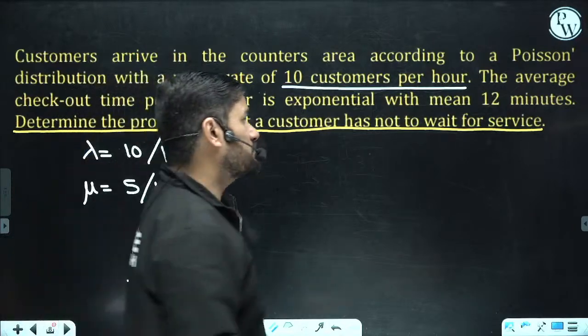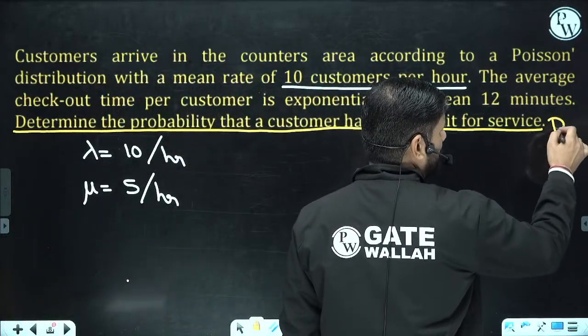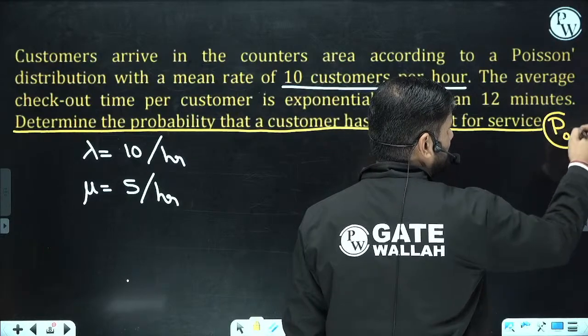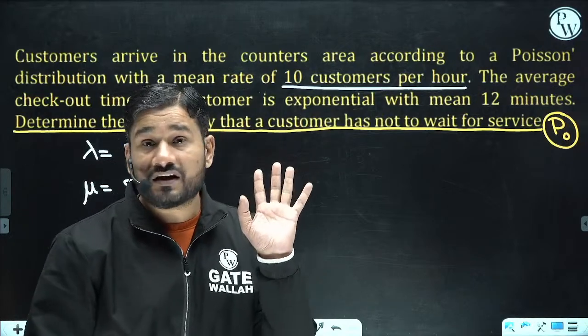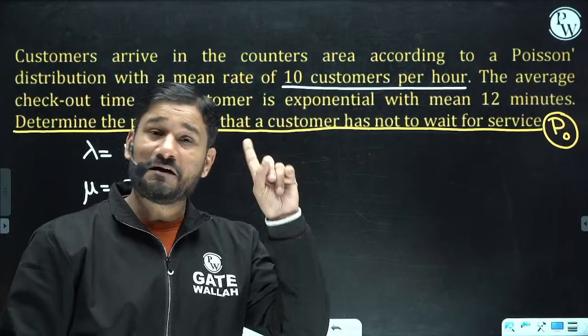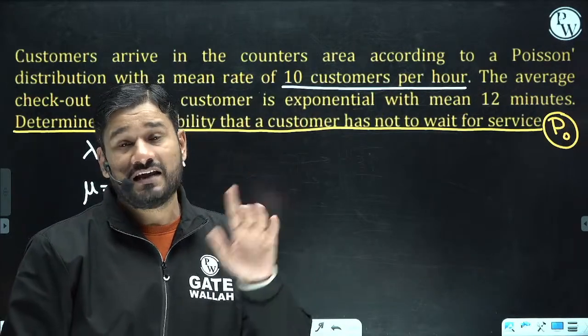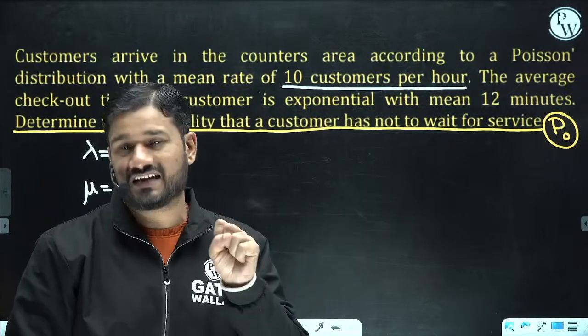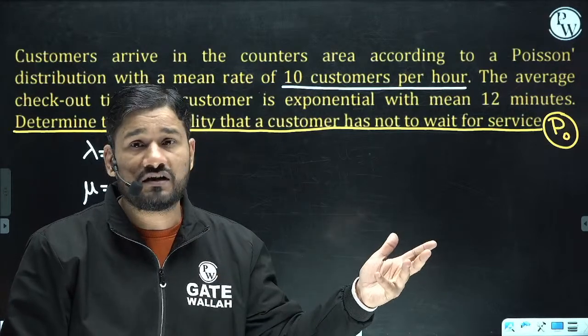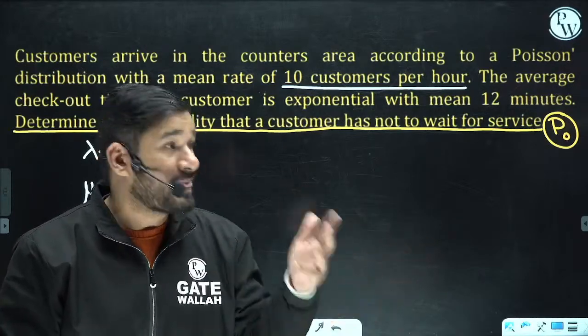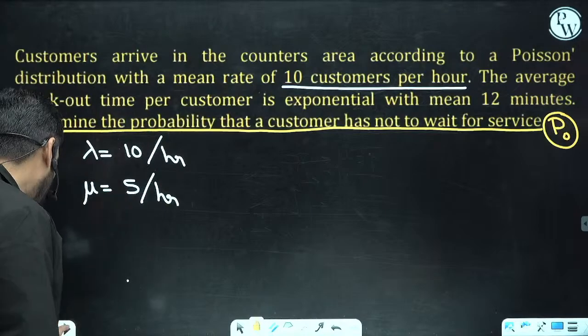It means we are going to find out P0. When there is nobody in the system, at least one counter will be working. The person will be standing at the billing counter. If there is nobody in the system and you are purchasing first, there is no wait for the billing. You can directly go to the counter and your billing will be processed. Excellent question.